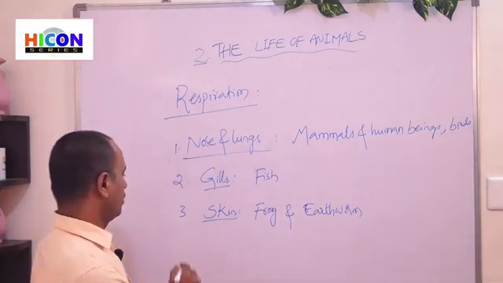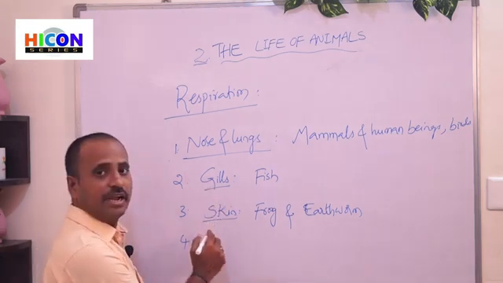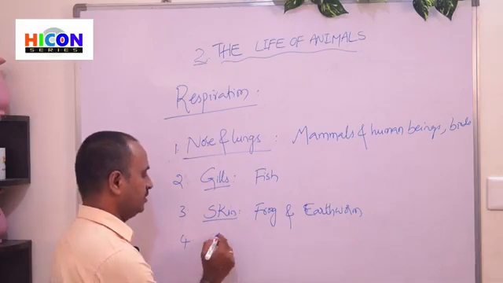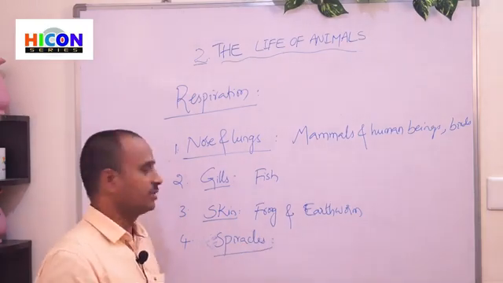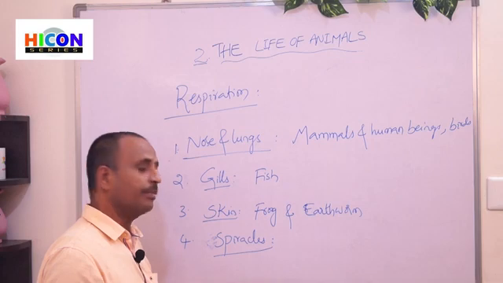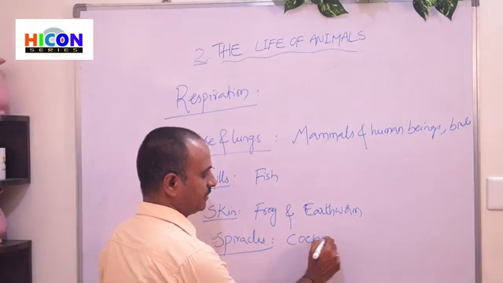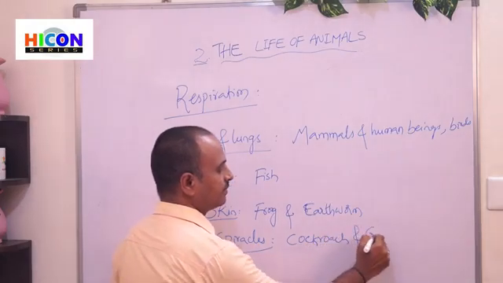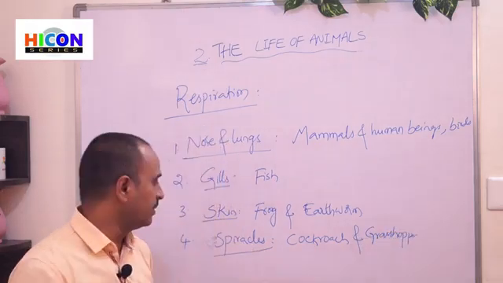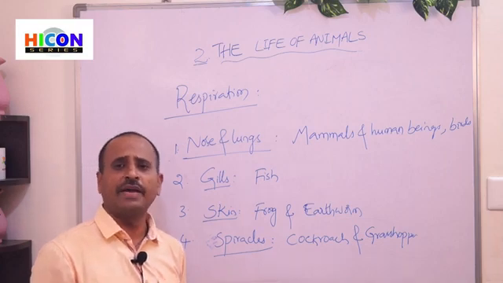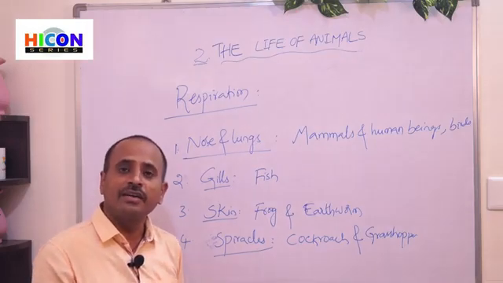So and the fourth breathing organ. So the fourth one is, after gills, skin, and also scales, sorry, spiracles. So spiracles. So some animals, especially some insects, will breathe through their spiracles. Example, cockroach and grasshopper. So children, these are some examples for the animals which breathe through their spiracles. So spiracles are the tiny air holes which are present under its body.